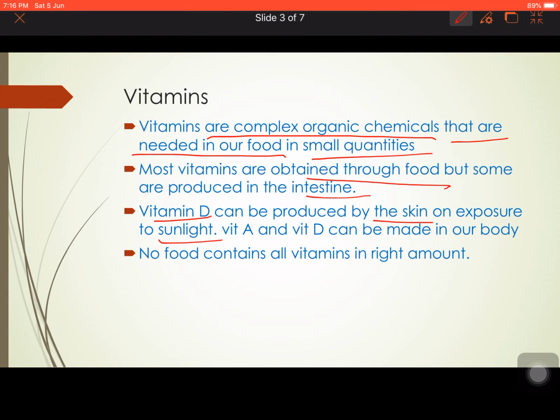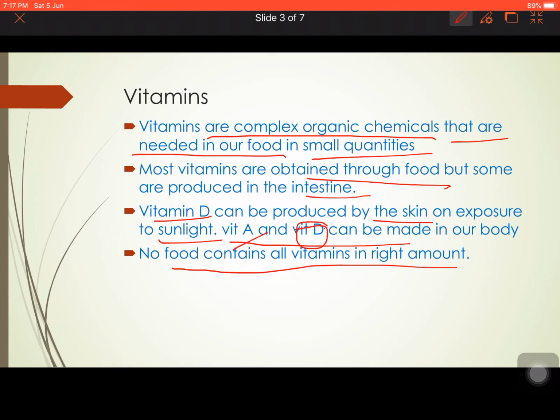Now, not a single food contains all vitamins in the right amount. There are several foods which together combine to form a balanced diet. We will study the balanced diet in the next video, but here we will study vitamins only. To sum up, vitamins are complex organic chemicals which our body needs in small quantities. Vitamin D and vitamin A can be made in our body. One is made in our skin, another one is made in our intestine.